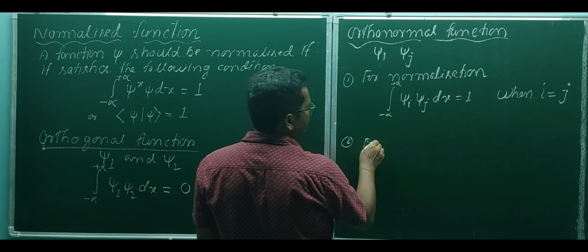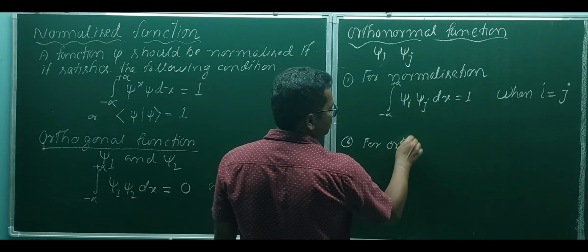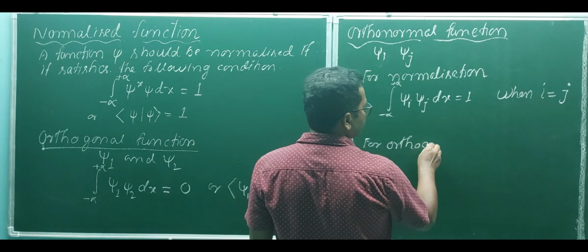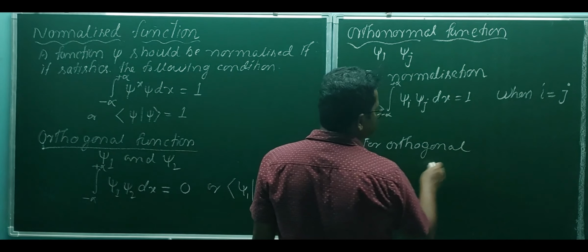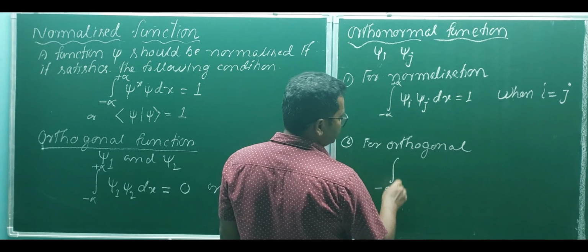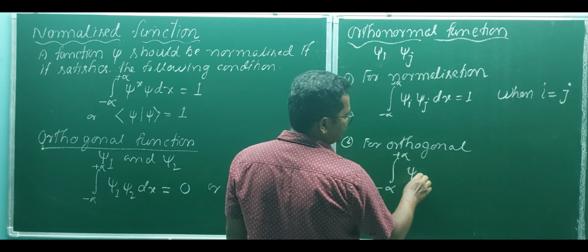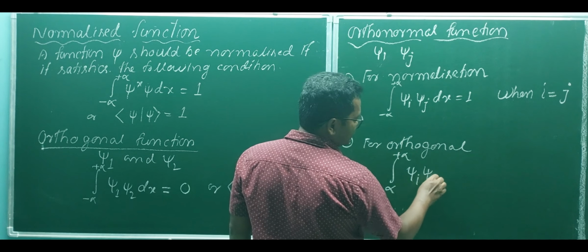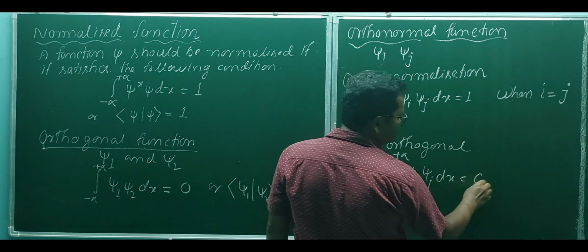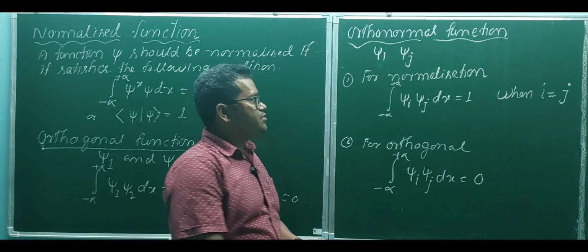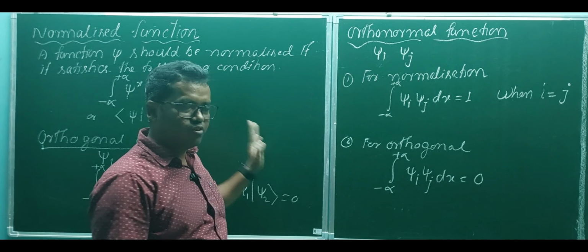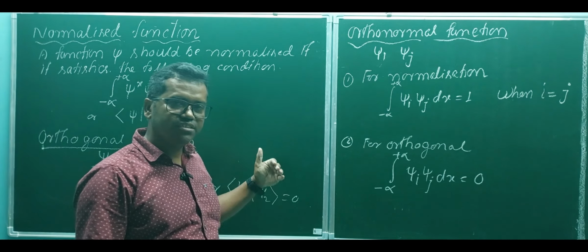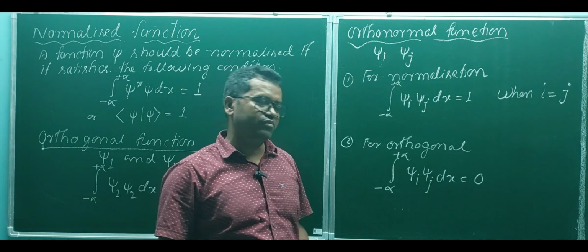Number two, for orthogonality, integration from minus infinity to plus infinity of psi i psi j dx equals 0. So these are the normalized function, orthogonal function, and orthonormal functions.